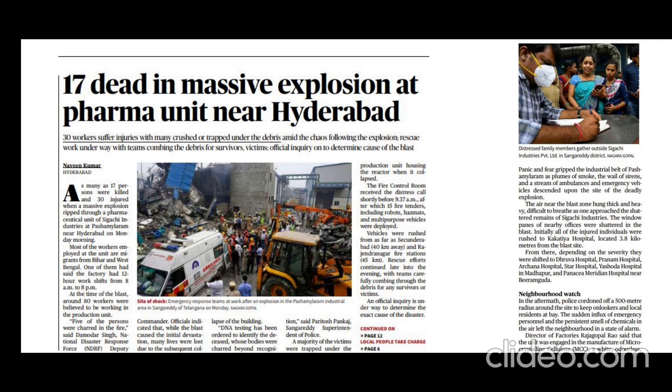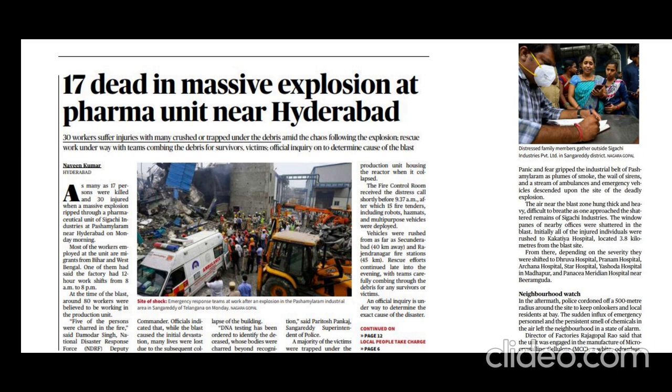Okay. So for this we have the Environmental Protection Act of 1986, which is the second important act. Okay. And this act regulates the handling and disposal of hazardous chemicals to prevent environmental and human harm.